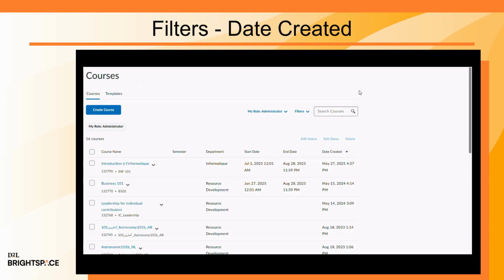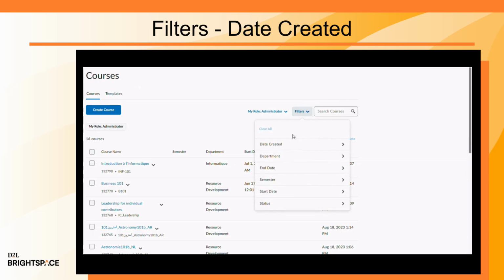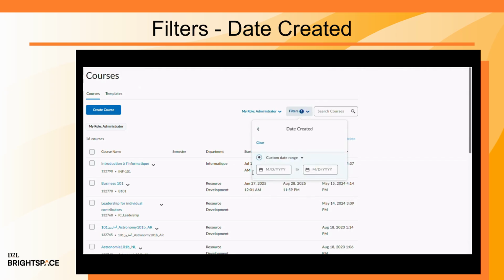Filters help narrow down course listings. Use the Date Created filter to define a custom date range. You will see the courses created within the specified time frame.